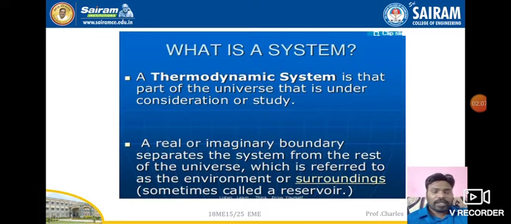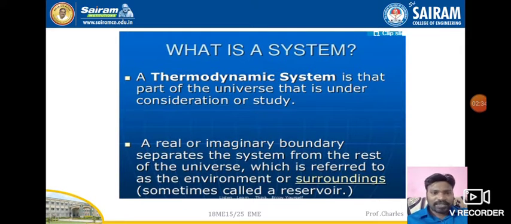For example, if you take a tea kettle, there is an imaginary boundary which separates the surroundings and the particular system. Let us take the tea kettle as the system, and the outer portion is the surroundings, and what separates them is the boundary.